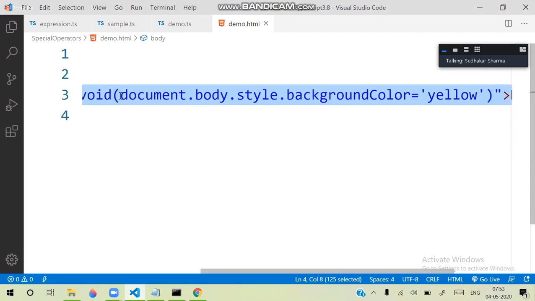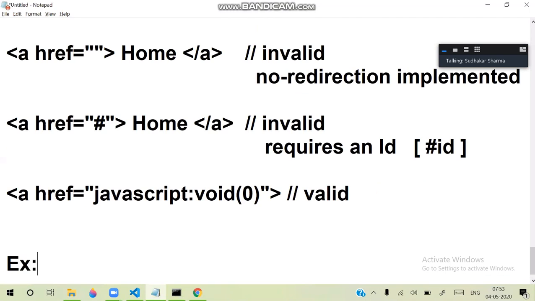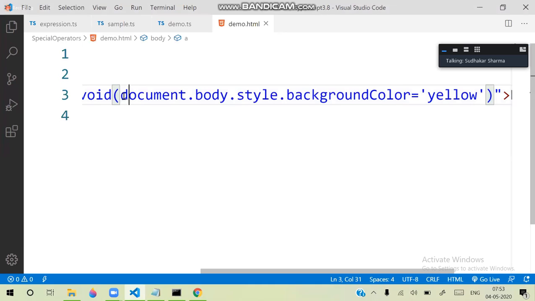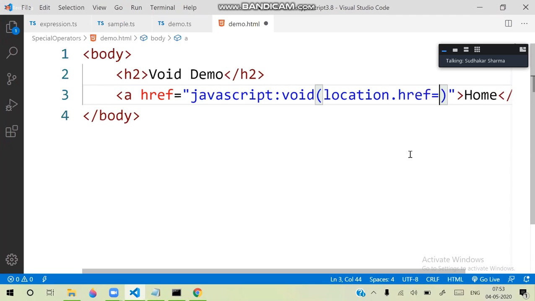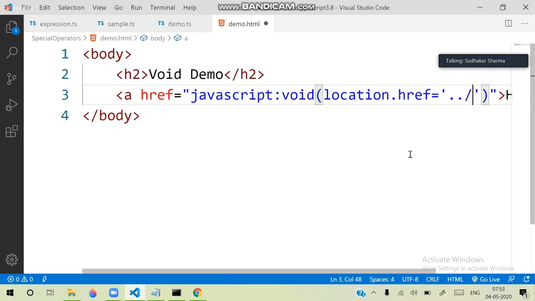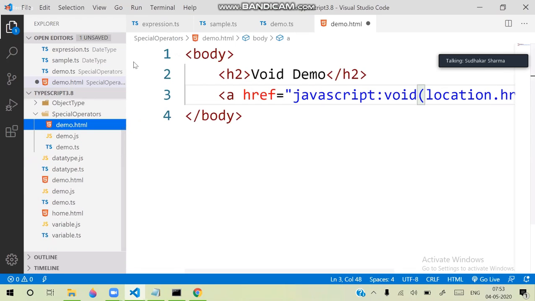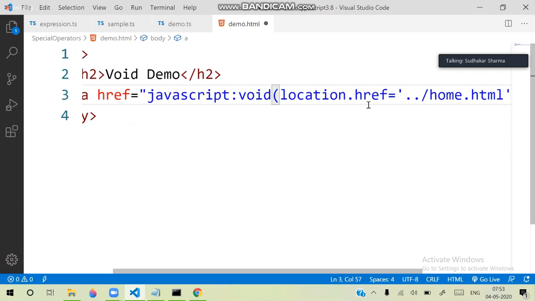This is one general example of how we implement that void. We can do redirection here. Usually redirection is defined like this: location.href equal to a path, where a dot comes out of the current folder, and in that folder, suppose we have some page like home.html. So we define home.html like this.